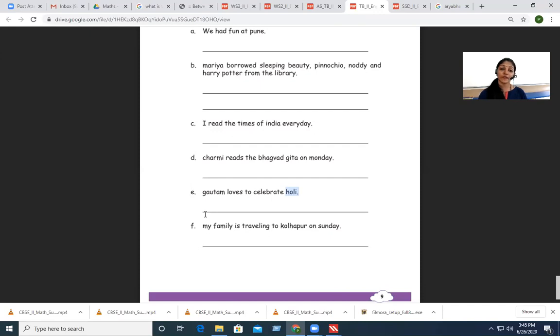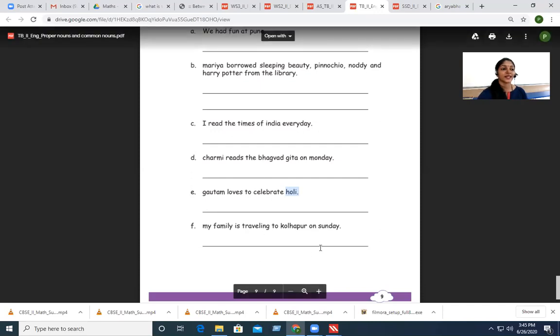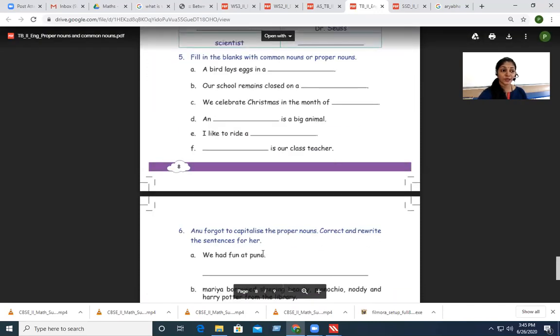So M will also be capital. Kolhapur is a place, the name of a place, so K will be capital, and Sunday is the name of the day, so S also will be capital. I hope that is clear. Okay, now let us move on to the next one.